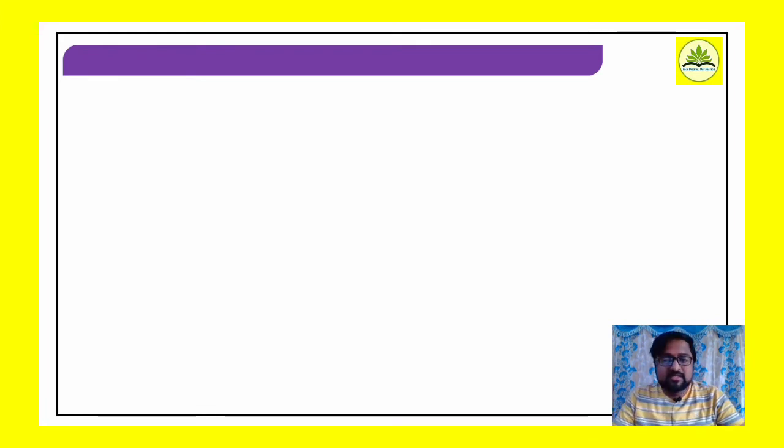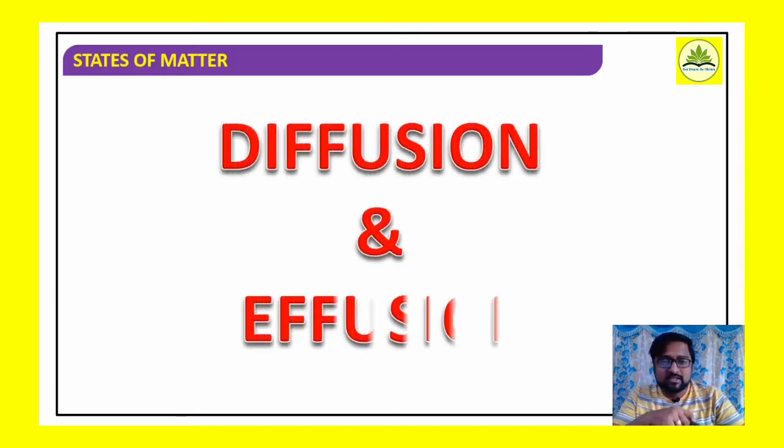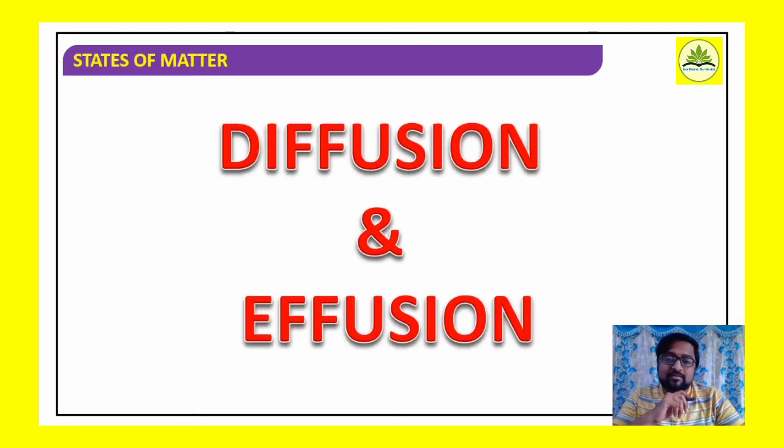So in the last session we dealt with universal gas constant values, and we came to know how we get those values and corresponding units. Well, in this session we go for Graham's law of diffusion, or even you can say effusion. There is a little difference between these two phenomena, diffusion and effusion.